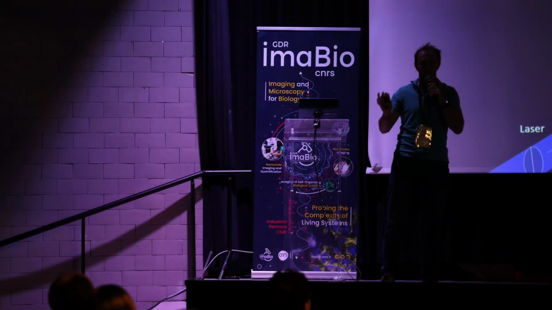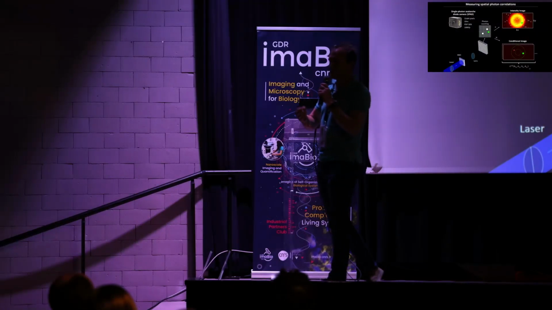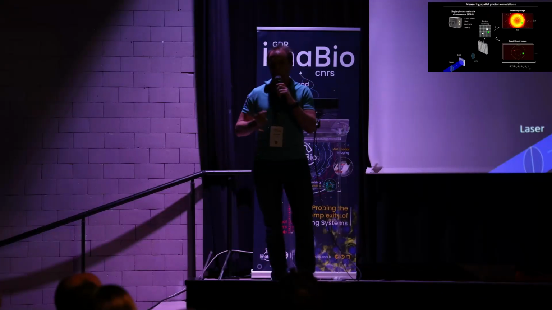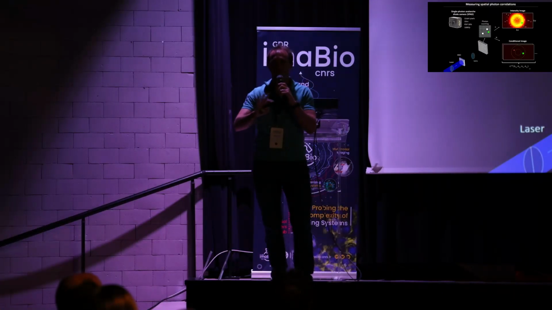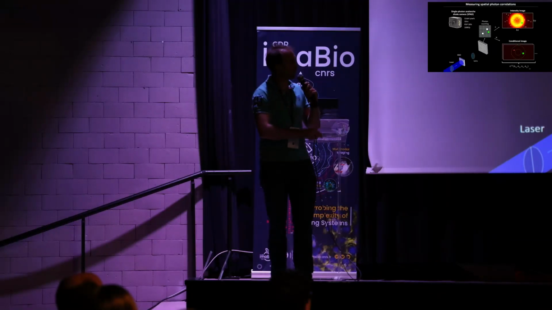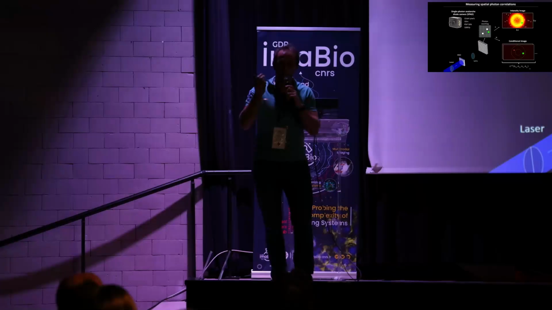This is one thing that is very important. When you do correlation-based imaging with photon pairs, you need to access both this information. If you only access the intensity, you have no advantage in doing that with photon pairs rather than any other type of classical source. As soon as you want to really exploit the properties of your non-classical photon source, you need to measure the G2.